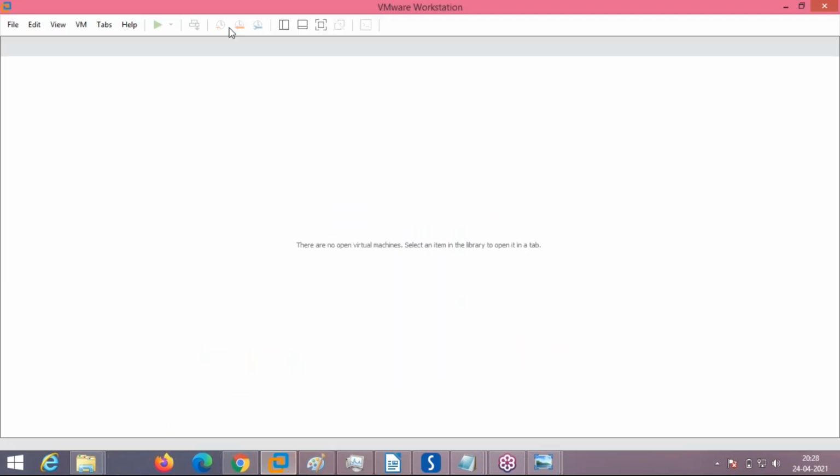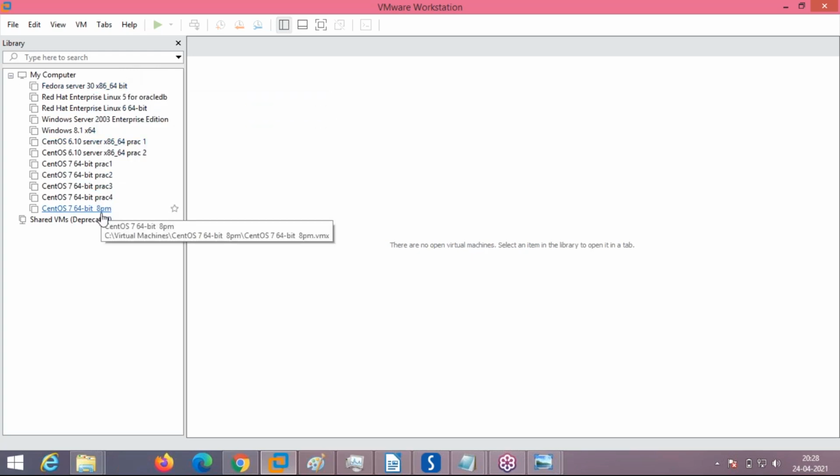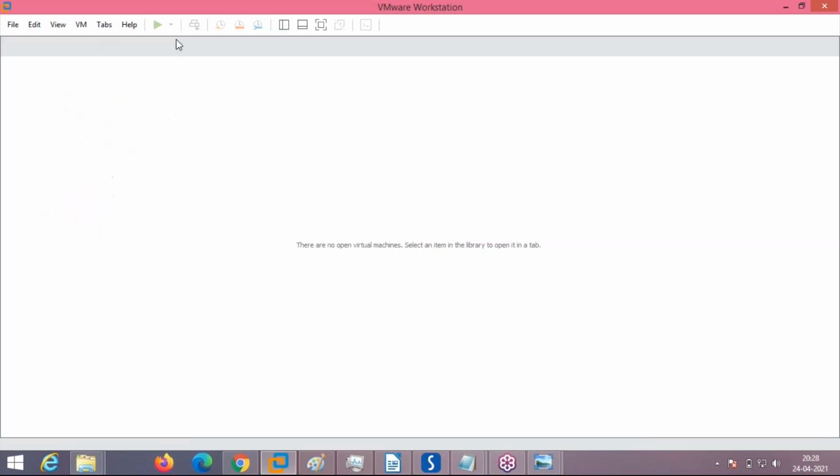See here, this is my VMware Workstation software. Here I have installed multiple virtual machines, these many. You can boot any number of virtual machines depending on the load on your system. So this is the meaning of virtualization: sharing your basic computer hardware for better usability. A single hardware resource can be allocated to 2 or more operating systems virtually, and you can work.